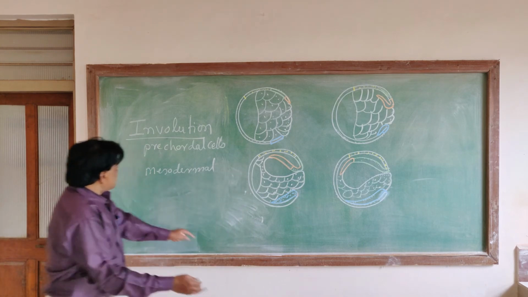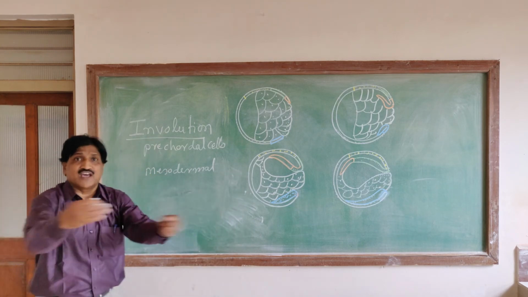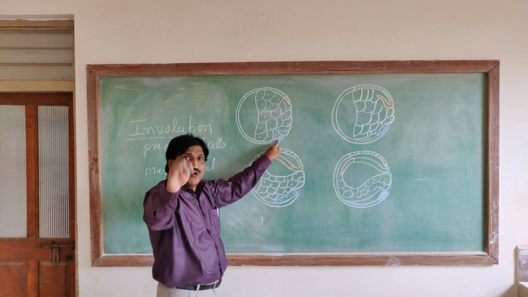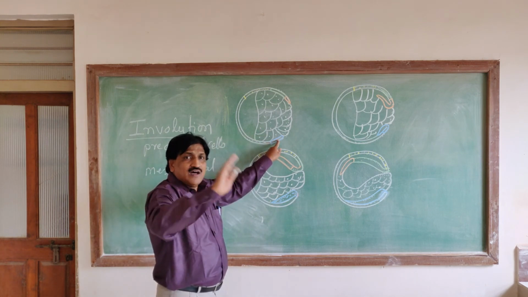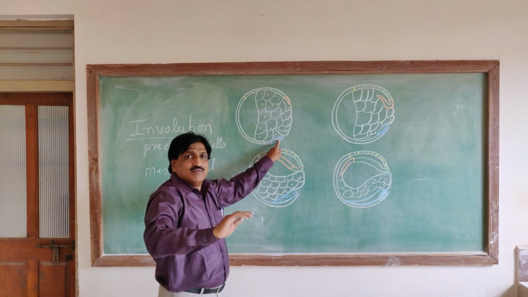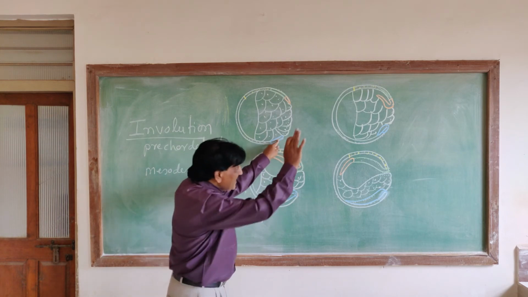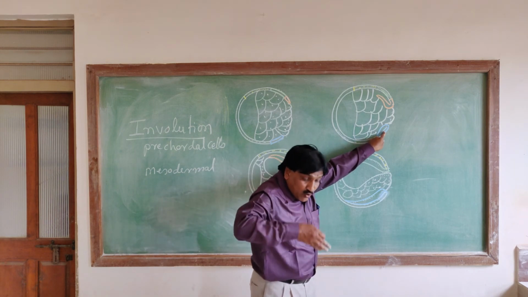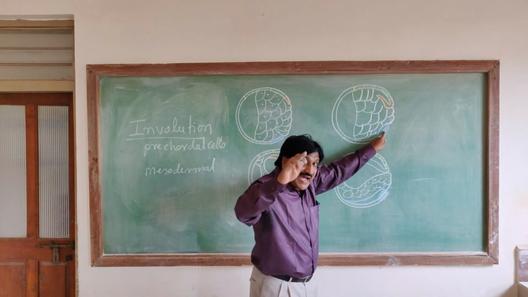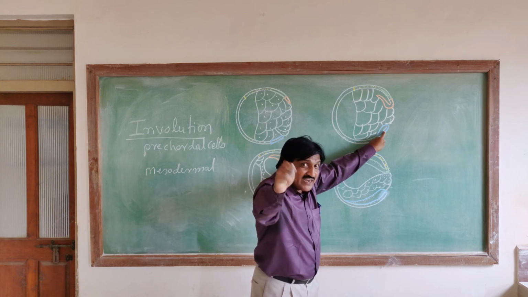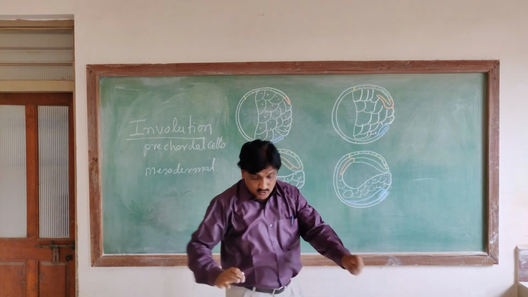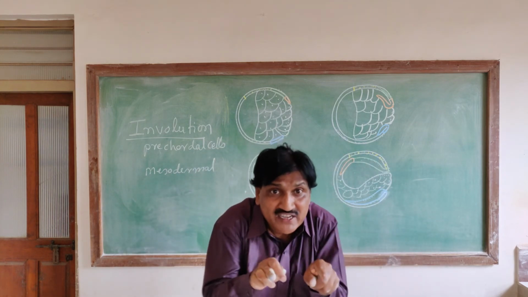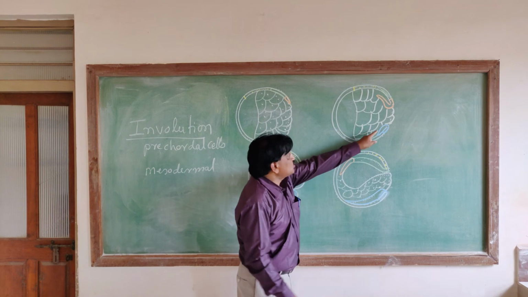Okay, the next step is involution of the mesodermal cells. Now in the first diagram, the mesodermal cells are present on the outer surface of the embryo before gastrulation. During gastrulation, these mesodermal cells involute over the lateral lips and ventral lip. This is very important. They form the mesoderm.